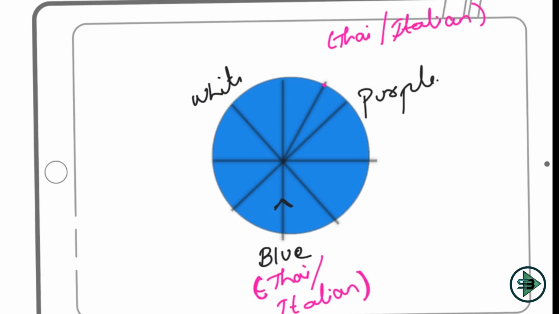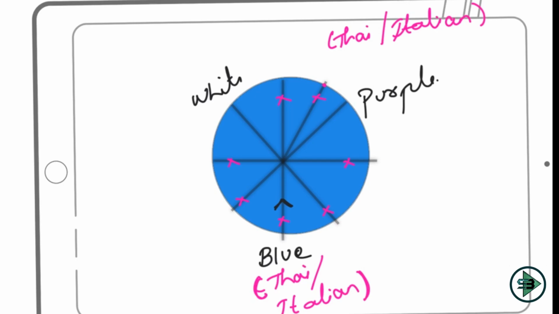So what did we see? How many positions are not possible? This is not possible for Indian. This is not possible. And so is this. So the only two places left for Indian: Indian could be at the position of white, or Indian could be at the position of purple. So that gives me one hint.